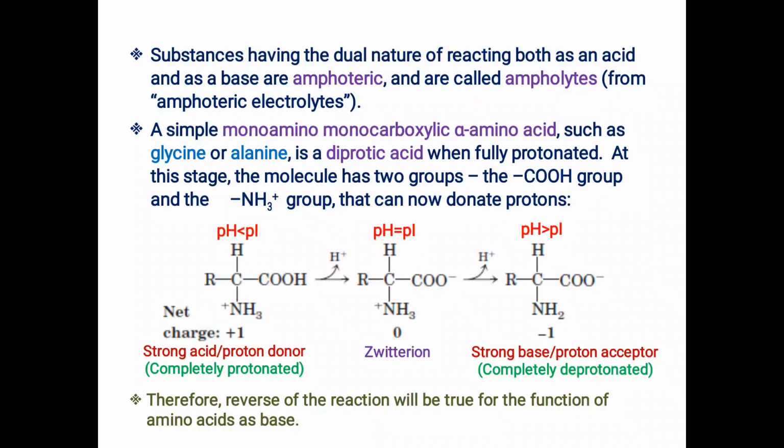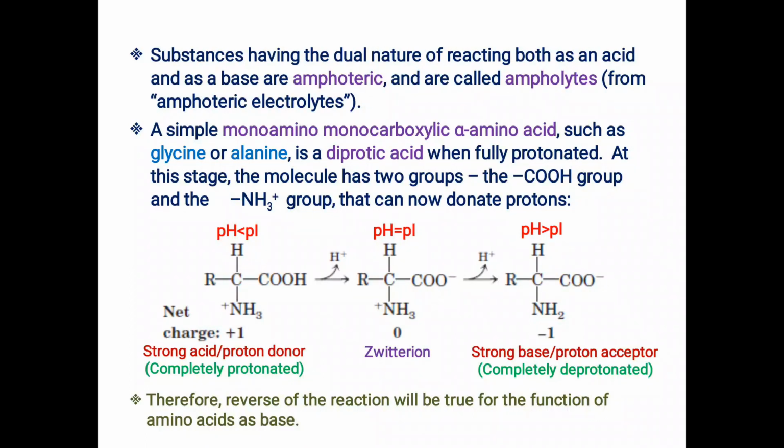Now there are two thumb rules regarding the pI value of the molecule and the pH of its solution. Whenever a molecule is dissolved in a solution of pH lower than its pI value, the molecule will get a net positive charge.